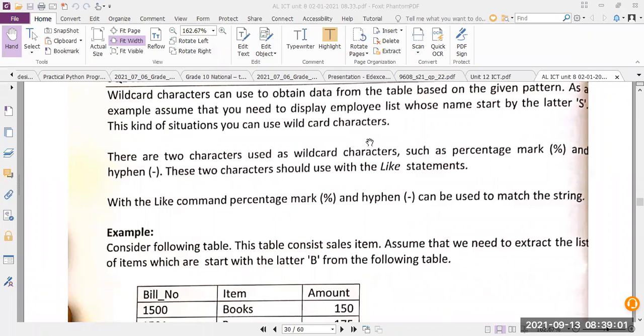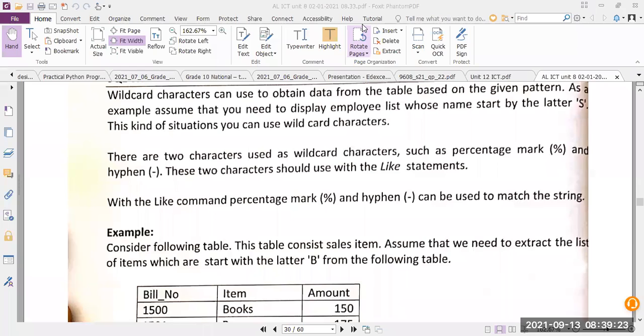Now this wildcard option is used when you are looking for something in the select statement, but you actually don't know how it is spelled or what is the full version of what you are looking for.